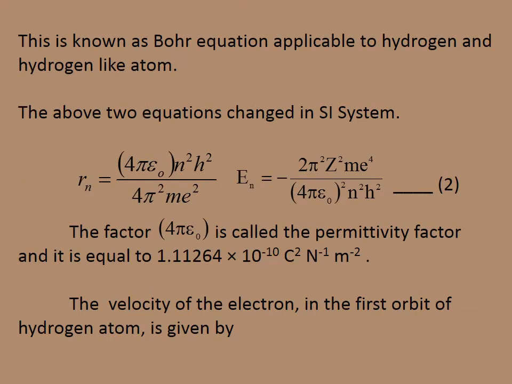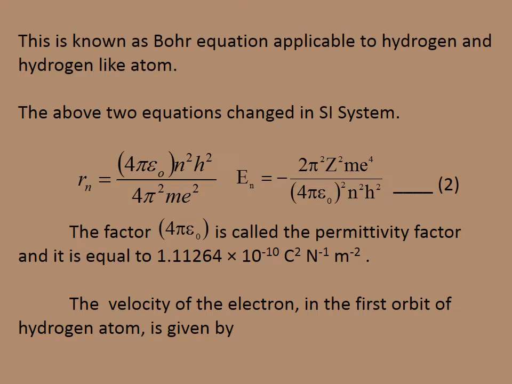This is known as the Bohr equation applicable to hydrogen and hydrogen-like atoms. To change the above two equations to SI units, they should be multiplied by 4 pi epsilon 0. This is called the permittivity factor.